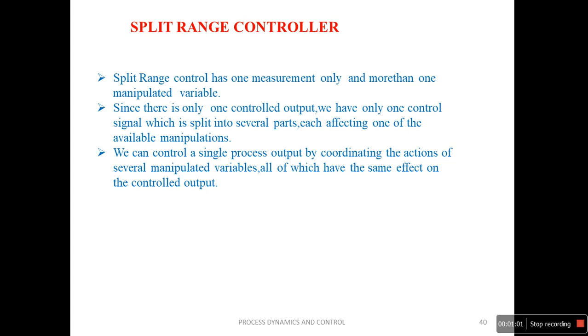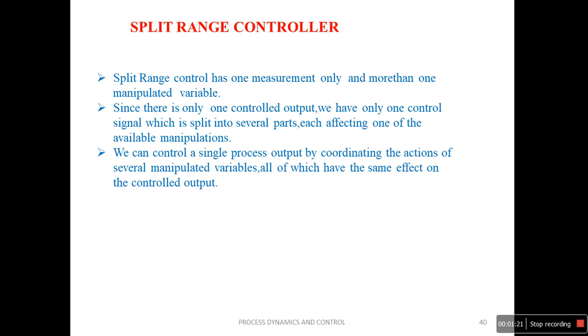One measurement means only one control output, so we have only one control signal, which is split into several parts, each affecting one of the available manipulations.